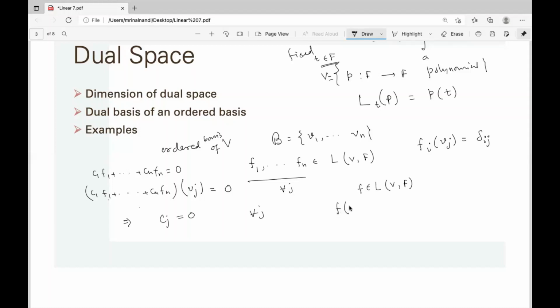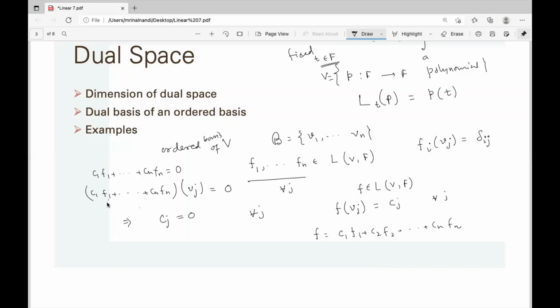So we take these outputs as some cj. Now we can easily check that f is nothing but c1 f1 plus c2 f2 plus ... cn fn.